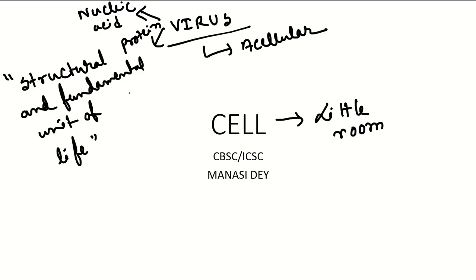As I told you, a cell is a very tiny particle. You cannot observe a cell with the naked eye, so we need an instrument. That instrument is nothing but a microscope. Various microscopes are there in the market: simple microscope, compound microscope, electron microscope. A simple microscope is nothing but a convex lens. In a compound microscope, we use various lenses for magnifying the image.